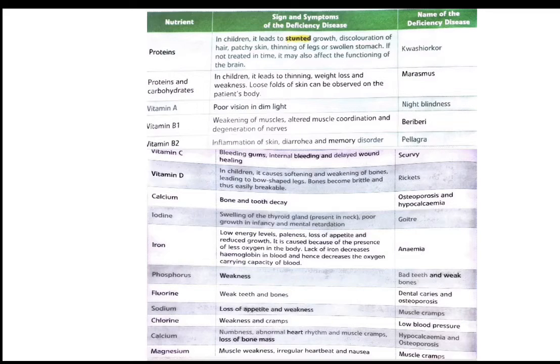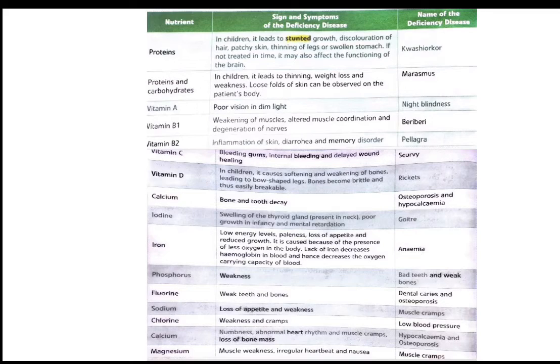Vitamin A, poor vision in dim light, and the name of this disease is night blindness. So we may have heard the word night blindness in our previous classes also. In this deficiency, we will not be able to see very well in dim light. Dim light means very little light. That means if we consume less vitamin A, there will be less vision in dim light and we will have night blindness. If we have a lack of vitamin B1, we will face the deficiency disease beriberi.